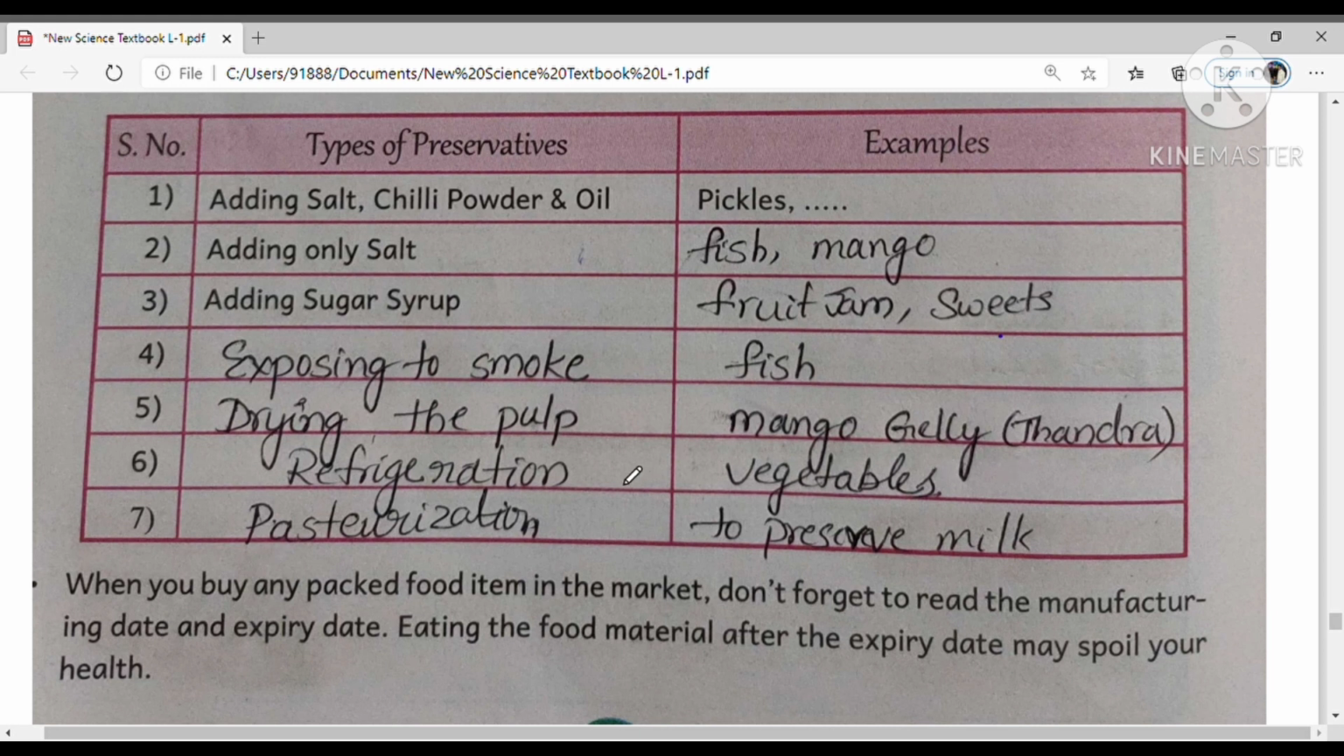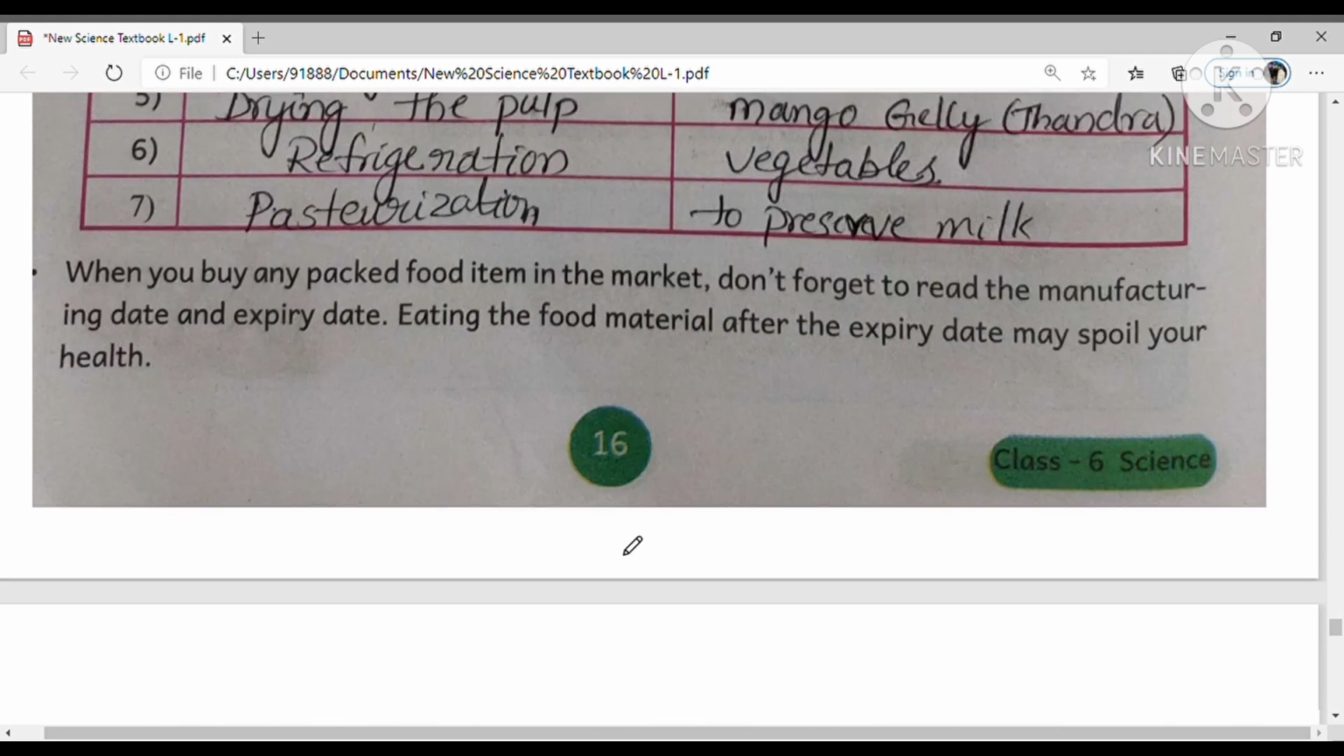Okay. So refrigeration. We can keep all the vegetables and some idli mix or dosa batter. All these things should be preserved in the refrigerator. And pasteurization. Pasteurization is a method to preserve milk.